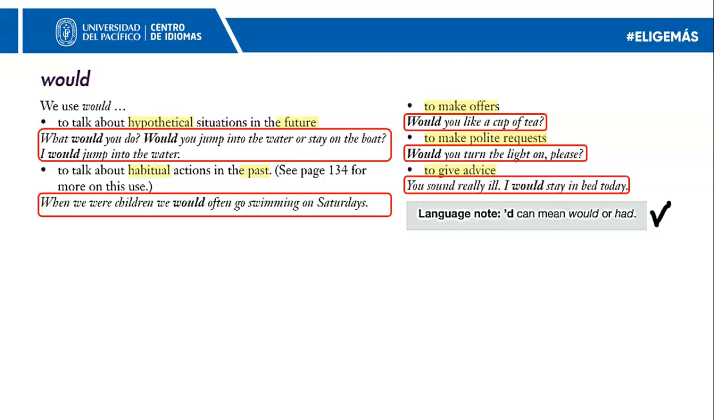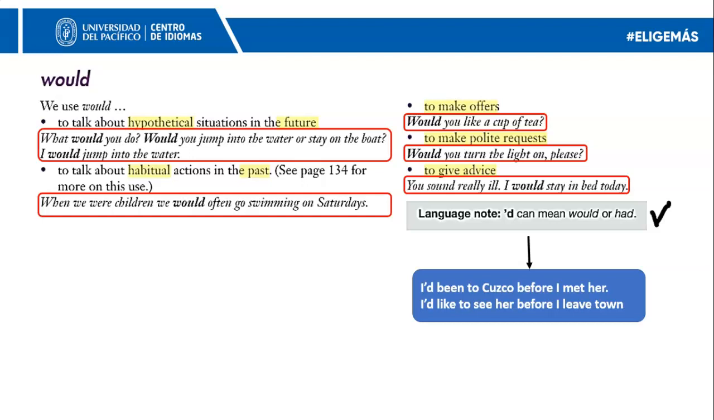Okay. Now one more thing here. What we have right here, this apostrophe and little d, can mean would or had. This is completely true. Look at the examples right here. I'd been to Cusco before I met her. I'd like to see her before I leave town. Now notice the construction right here is completely the same, but the first one is I had, and the second one would be I would.